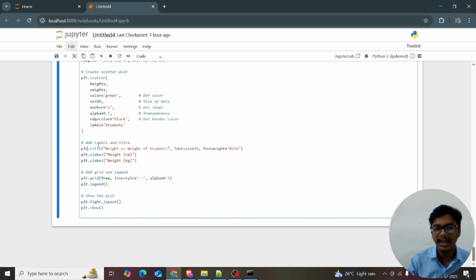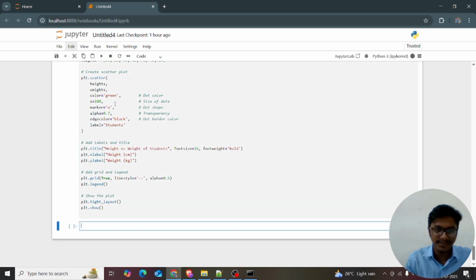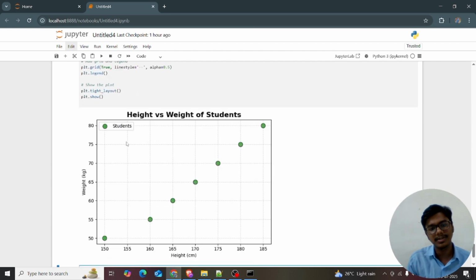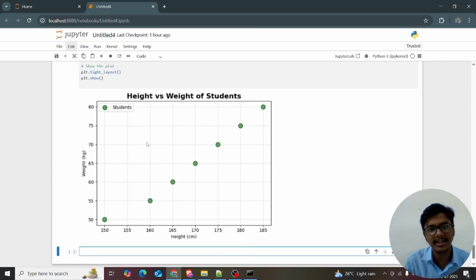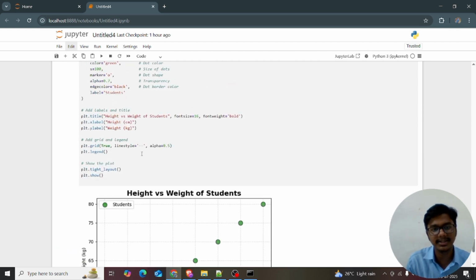plt.title, height versus weight of the students, giving the font size equal to 16 and font weight equal to bold. Then plt.xlabel, height in centimeters, and the ylabel. You can remember, right? And giving plt.grid(True), with the line style equal to hyphen and alpha, the transparency. Run it afterwards. Yes, you can see the grid lines.